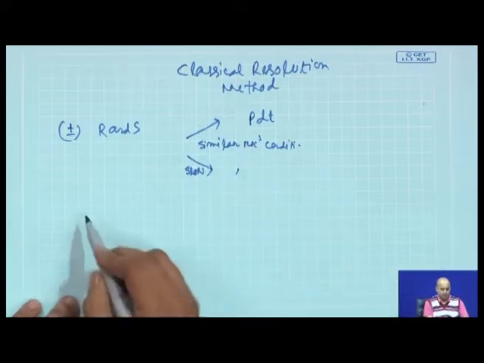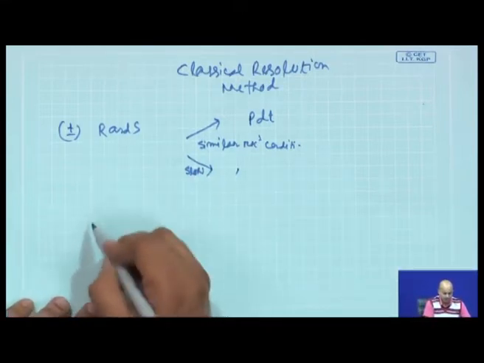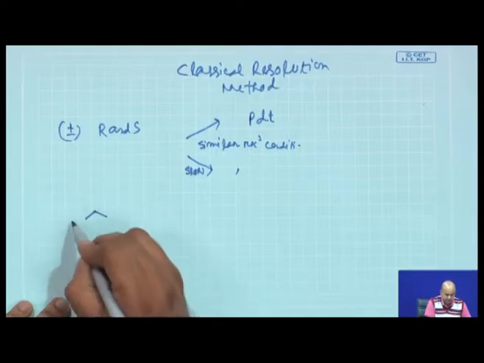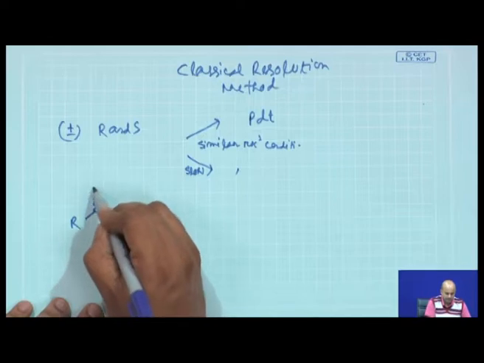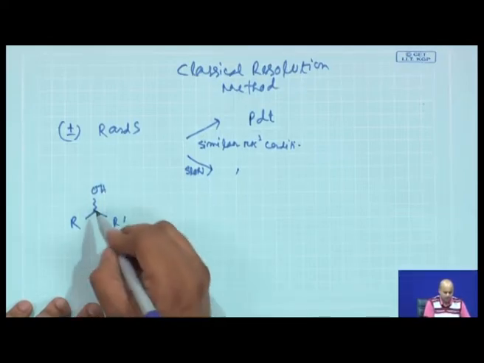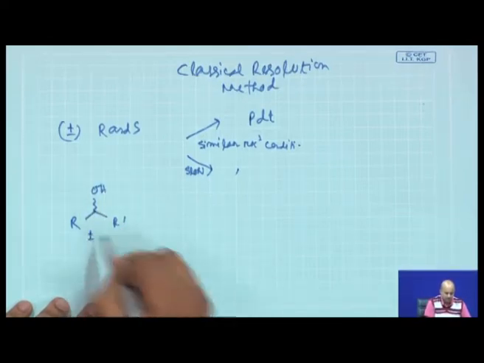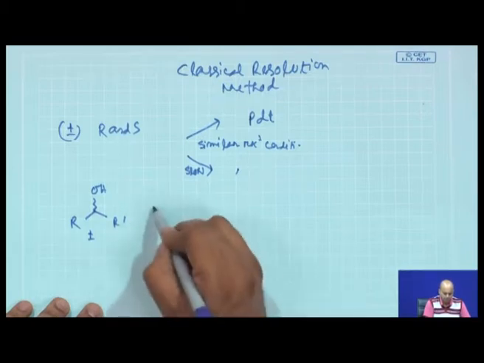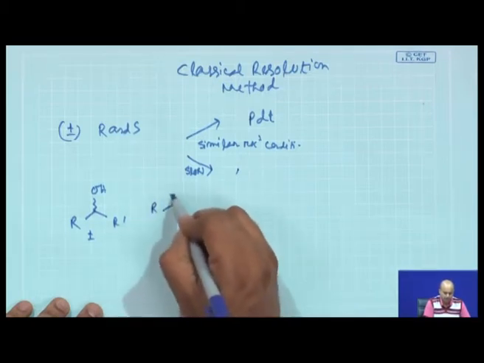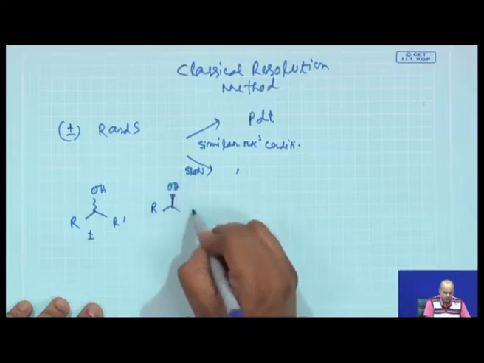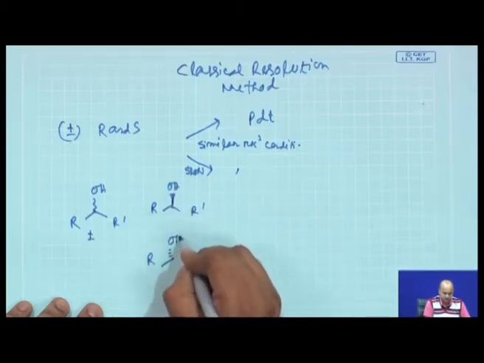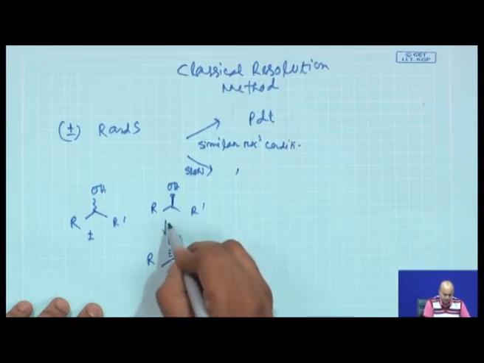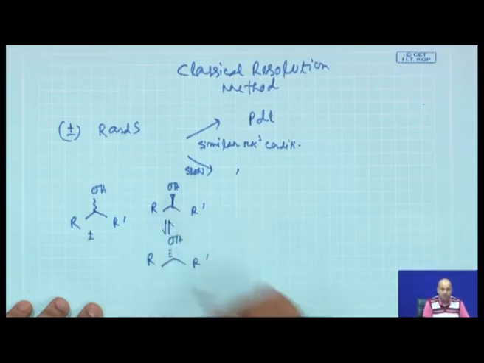Now we will give you an example, so that it basically simplifies the whole concept. Say you have this alcohol in racemic form. What does that mean? You basically have this enantiomer as well as the other enantiomer, in a 1:1 mixture.